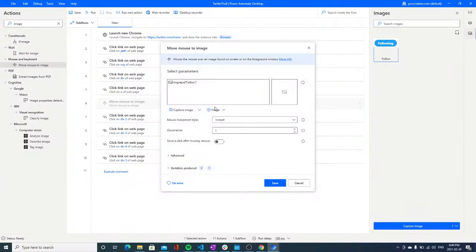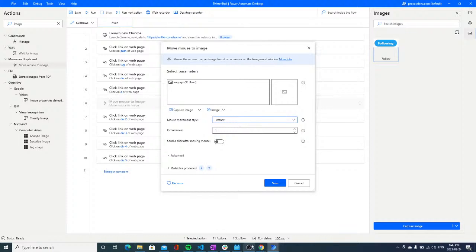Alright, so now that we have the image, let's see what the different options are. Movement and style, instant, and occurrence. Occurrence means basically which image it is.